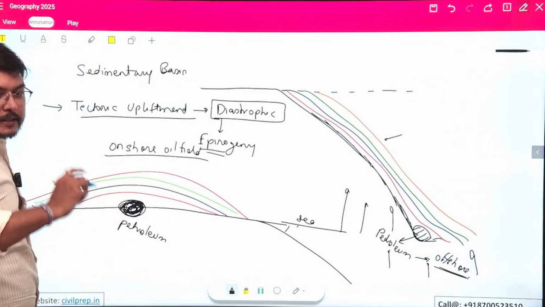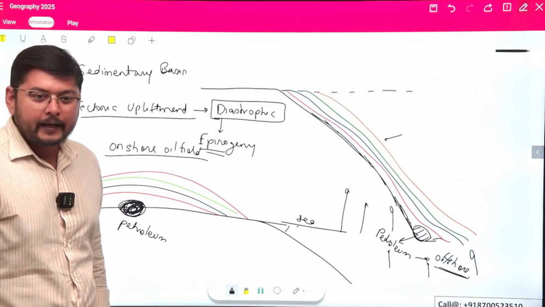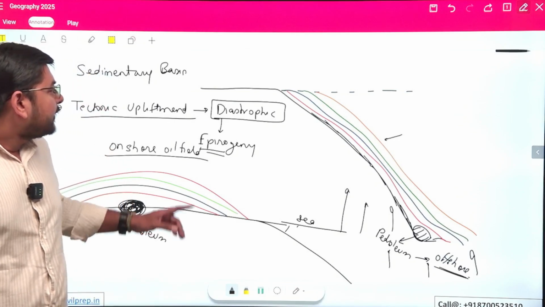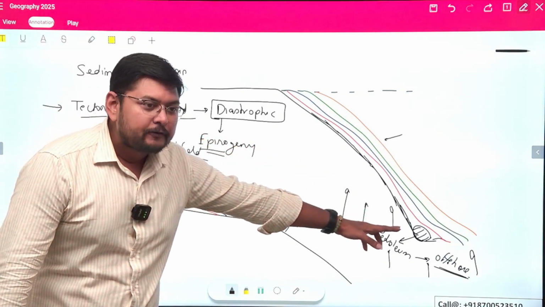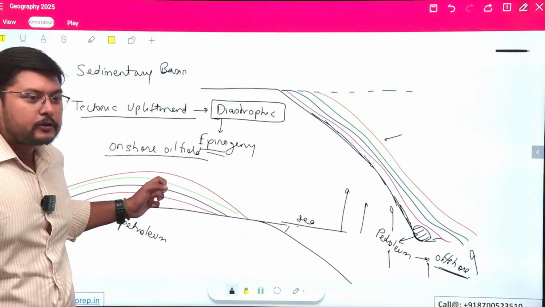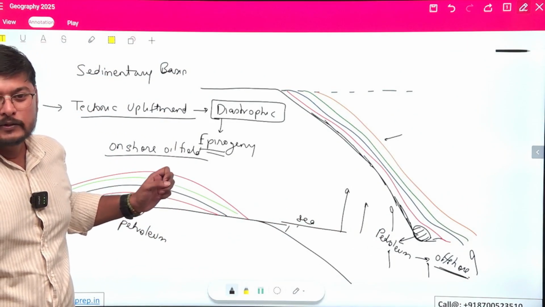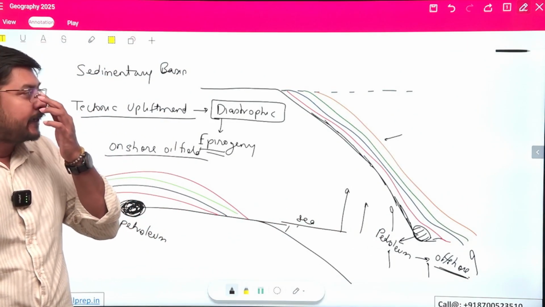So through this process also we are able to explain how an offshore oil field changes into an onshore oil field.